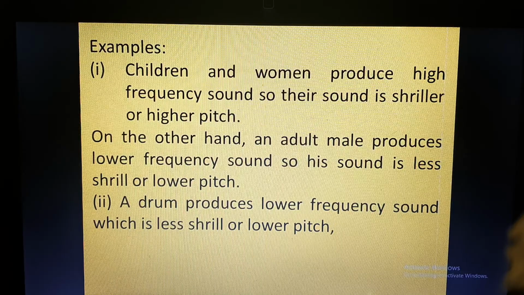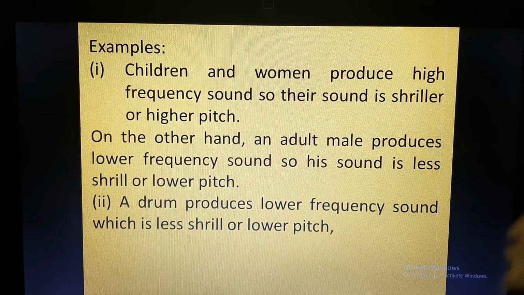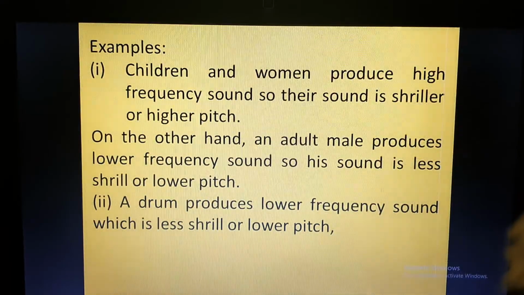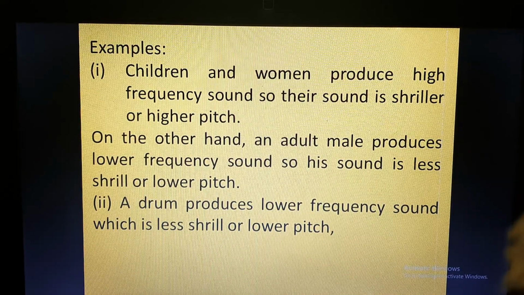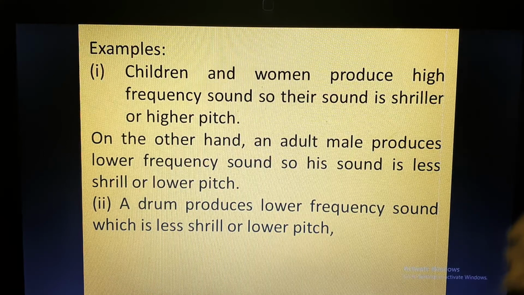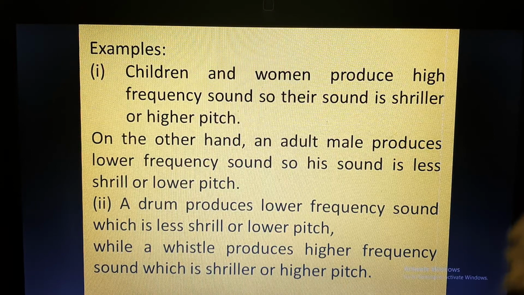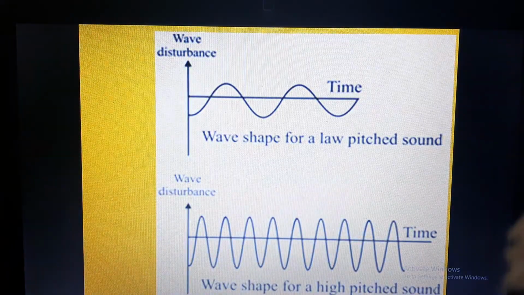Similarly, maybe the amplitude of a drum and a whistle is the same, but the sound which will be more painful, sharp and irritating for your ears will definitely be that produced by the whistle. Why? Because the frequency of the whistle is more than the frequency of sound produced by the drum.